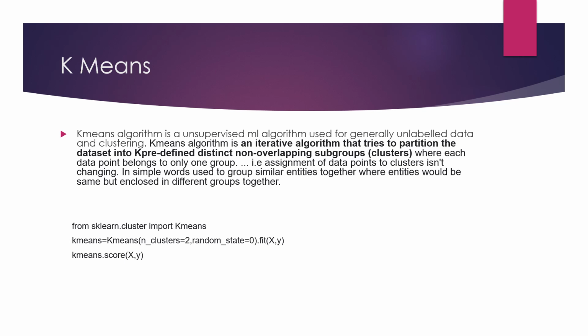So these are some algorithms of supervised and unsupervised learning. We learned about classification and regression problems, and we learned about unsupervised learning. There are more algorithms used in unsupervised learning, like DBSCAN, hierarchical clustering, and PCA. For that implementation, you can Google it, or you can also see the sklearn implementation in the documentation.